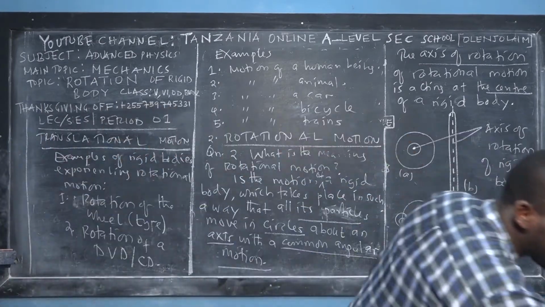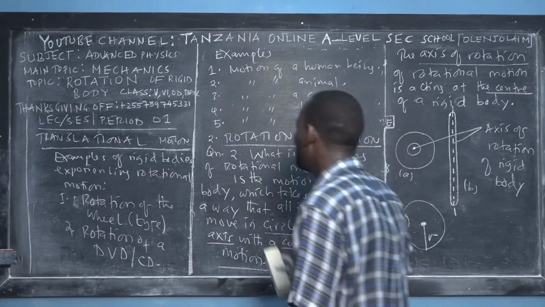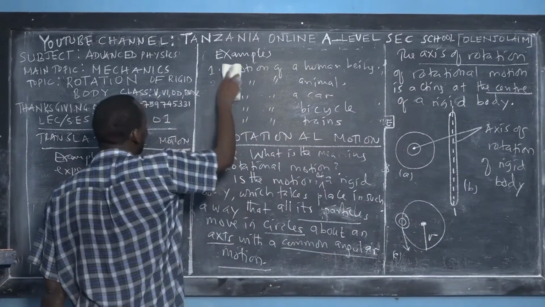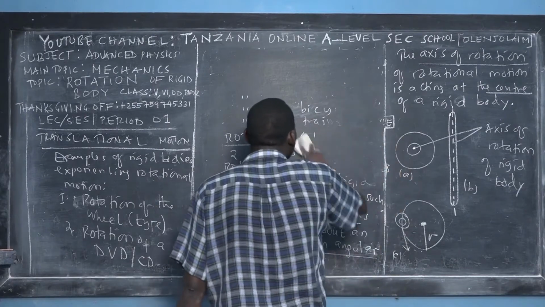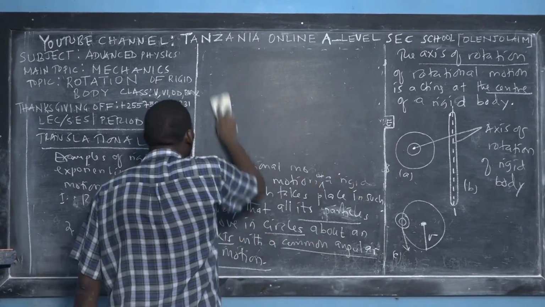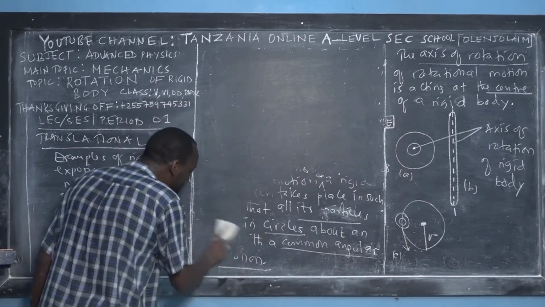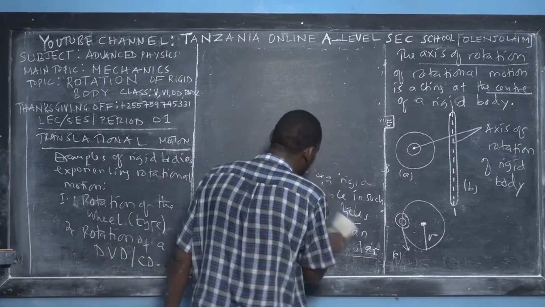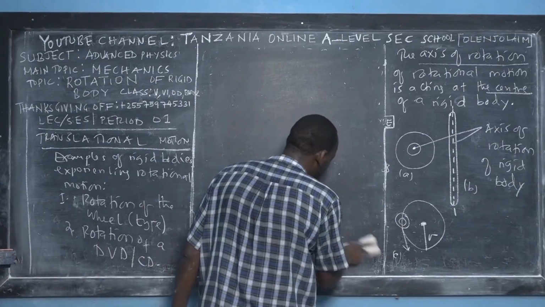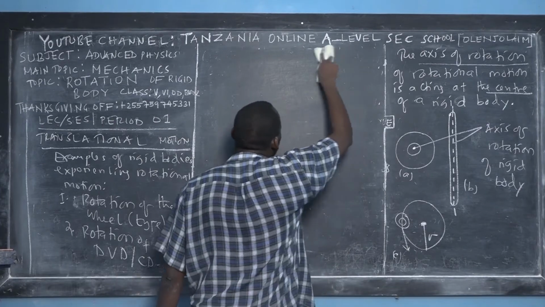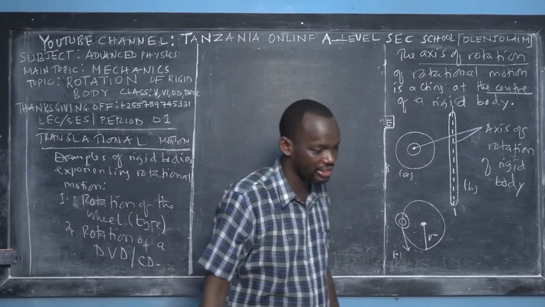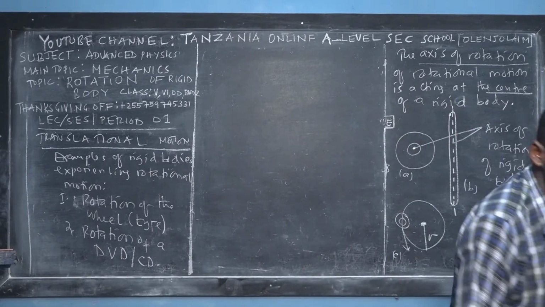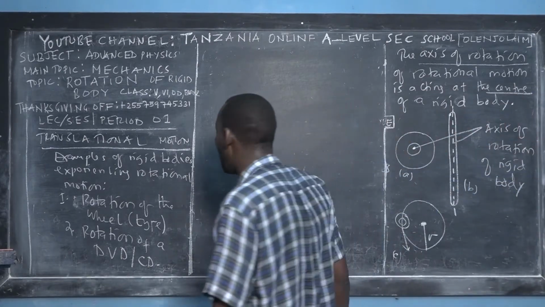So you used to listen to songs, used to watch movies on CDs or DVDs, but you didn't realize that this is rotational motion. So today we're introducing to you that when you cover mechanics and rotational motion, you have to come up with an idea: how can you design a body that can rotate, or solve a particular problem that's rotating about its own axis?